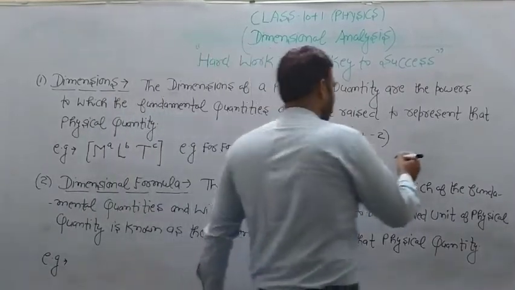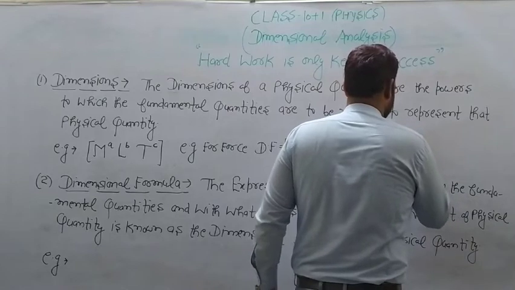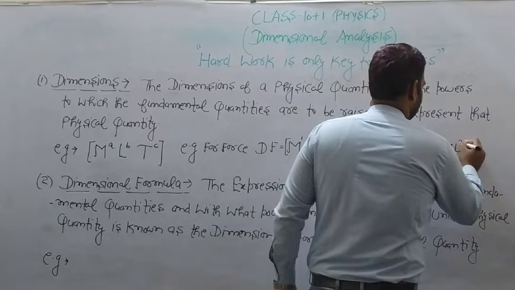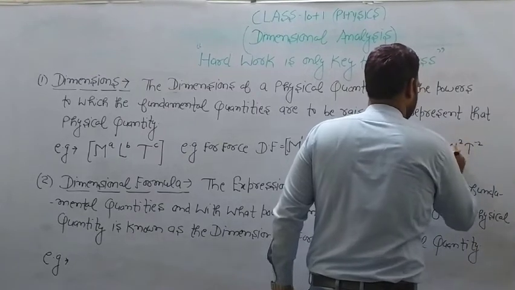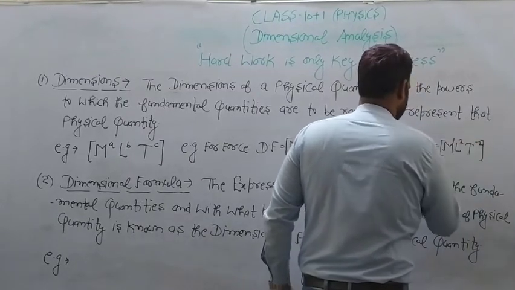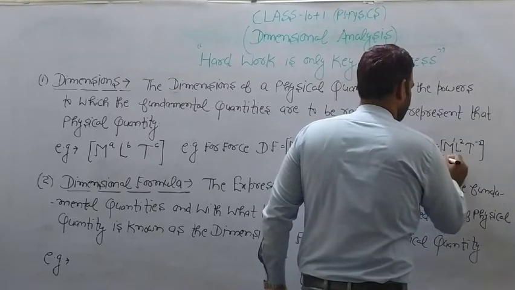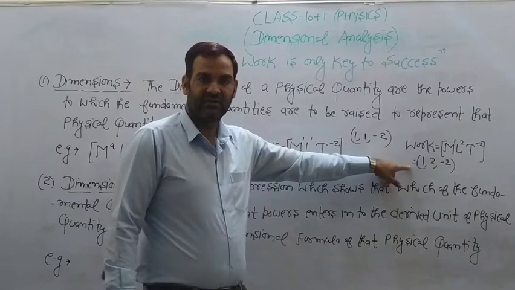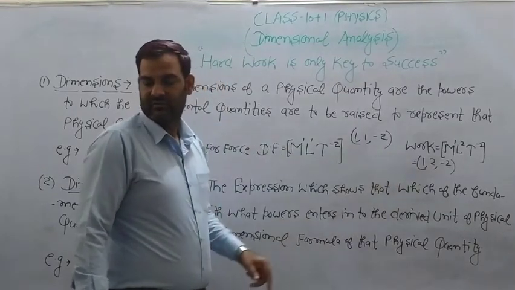If I take the dimensional formula for work, it is M L^2 T^-2. So here 1, 2, -2 are known as the dimensions.